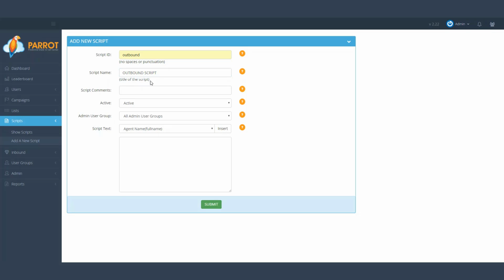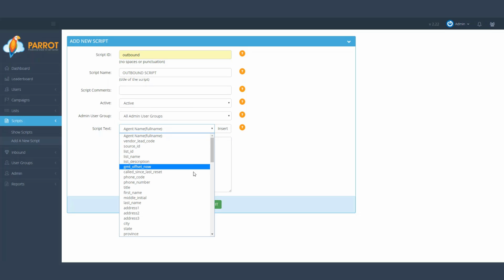Now, this name, or the title of the script, is what is going to show at the very top of the script. The comments can be left blank. You can also disable the script whenever you no longer want to use it. And right here is where you can type in the body of the script.